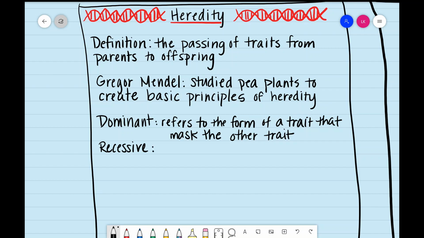Recessive, on the other hand, is only going to show up if there is not a dominant present. So it refers to the form of a trait that can be hidden.